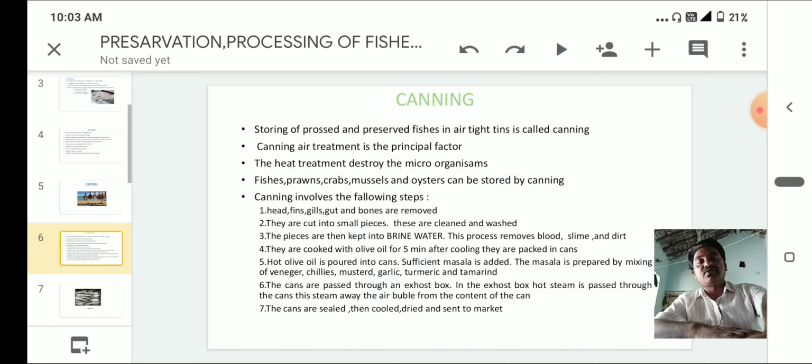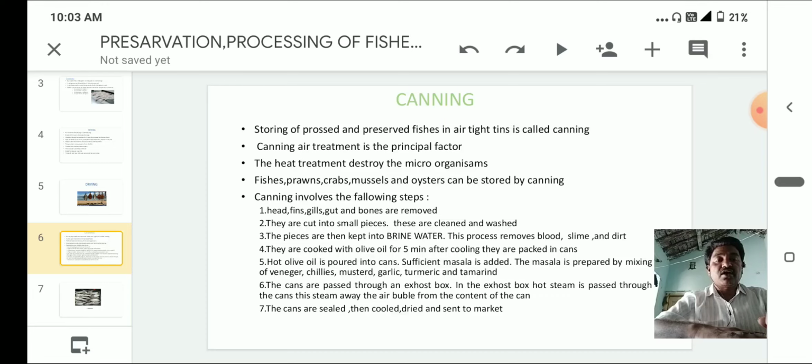So this is about canning. Storing processed and preserved fish in airtight cans is called canning. Heat treatment is the principal factor. The heat treatment destroys the microorganisms. Fishes, prawns, crabs, mussels, and oysters can be stored by canning.